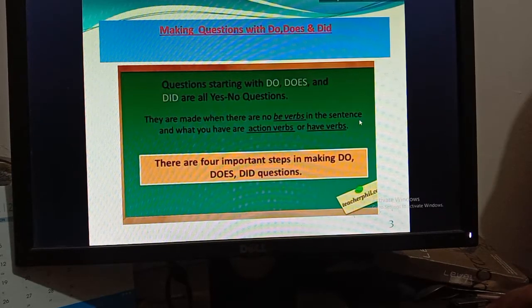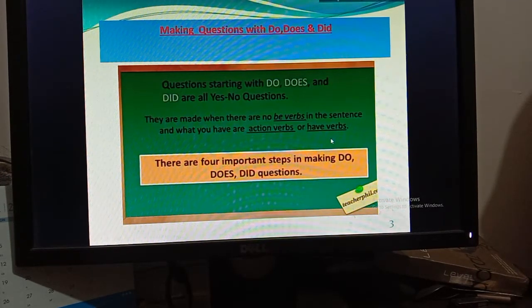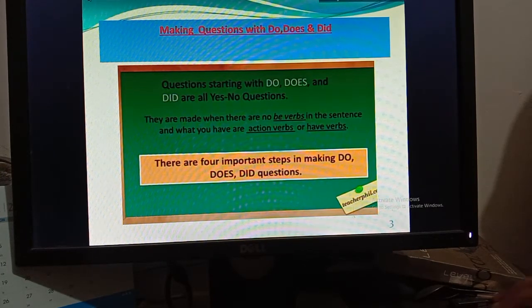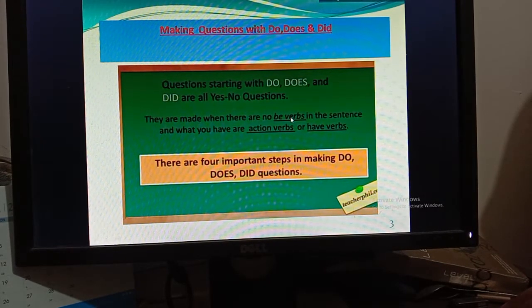Be verbs means am, is, are, was, were, and what you have are action verbs or have verbs. So for making yes no questions with do, does, did, you will go for the action verbs and also have verbs. When there is am, is, are, was, were, we will not make question with do, does and did. We will make question with the action verb.